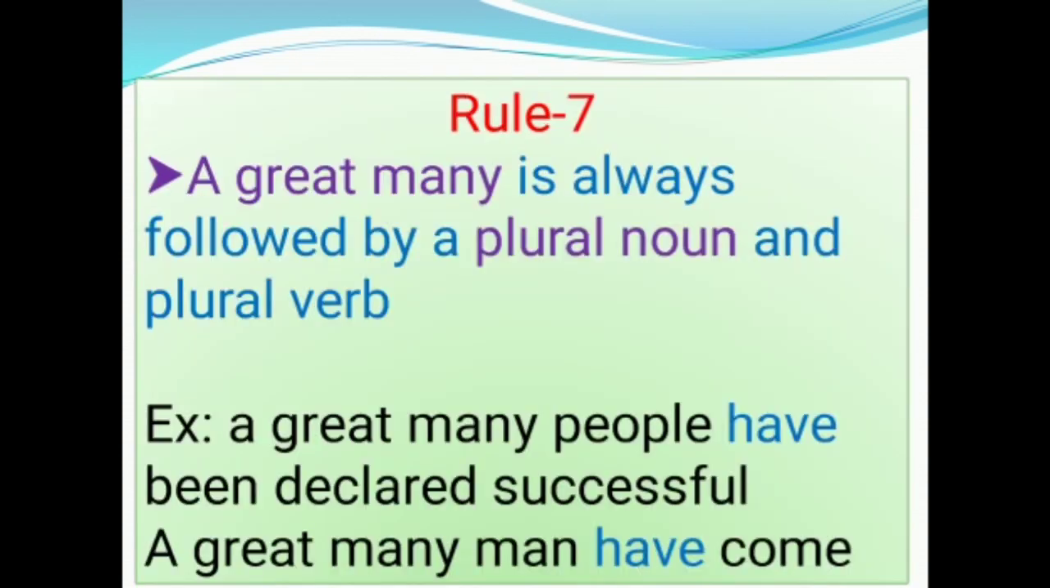Rule number 7. A great many is always followed by a plural noun and plural verb. Example, a great many people have been declared successful. This sentence begins with a great many. So, we have taken helping verb have. In the second example, a great many men have come. In this sentence, the sentence begins with a great many. So, we have taken noun in plural and also verb in plural. The plural noun is men and the verb is have.